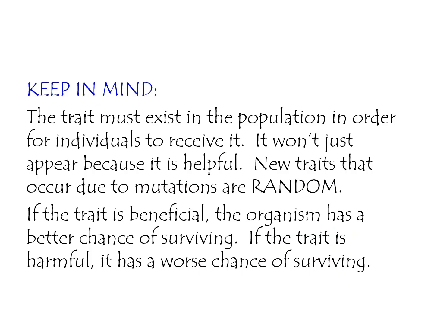Now keep in mind, a trait must exist in the population already in order for individuals to receive it. It won't just appear because it's helpful. New random traits that occur due to mutations are random. And so an example that would seem kind of timely, it'd be really helpful if people had an immunity to COVID. But if that trait doesn't already exist in the population, the chance of somebody just randomly developing that mutation, because it would be a helpful mutation to have, is extremely rare. We're talking 1 in millions or billions or trillions. And so the fact that a trait would be beneficial doesn't mean it will show up.